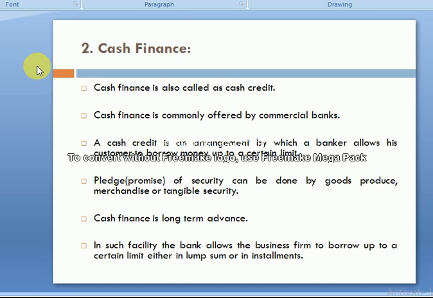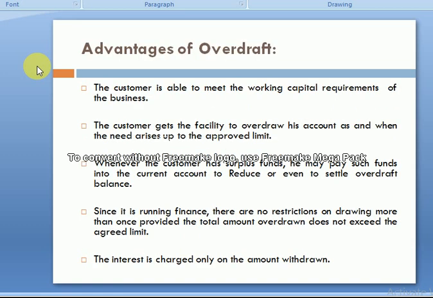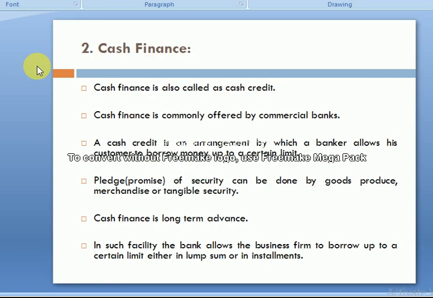But as we discussed in our overdraft lecture, in the overdraft it is necessary and mandatory for the customer to already have a bank account, and that account must be a current account. So the overdraft facility is provided by the bank only on a current account.